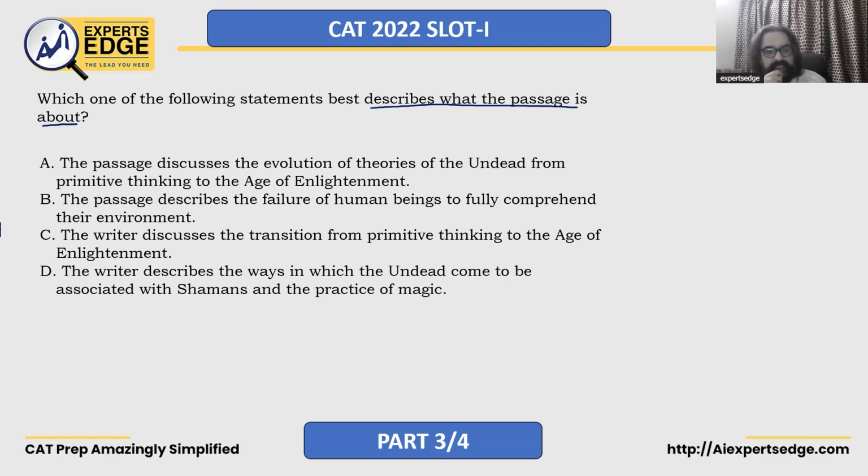D says the writer describes the ways in which the undead come to be associated with shamans and the practice of magic. So yes, this is again partially true. This is mentioned in the passage that the writer describes the ways in which the undead come to be associated with shamans and the practice of magic. But that again is not the main idea. Your clear answer has to be option A.